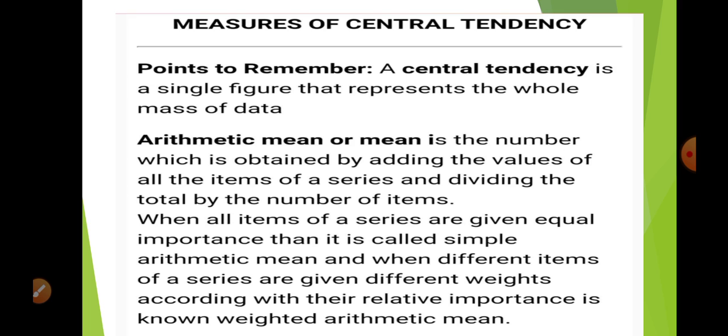The central tendency is a single figure that represents the whole mass of the data, like per capita income, like GDP growth, like population growth rate. So these are the average numbers, like inflation rate, that represent the whole economy. Okay, so the same way, this central tendency, or central value, is the value that represents a general nature, a general figure, generalized information about the whole population.